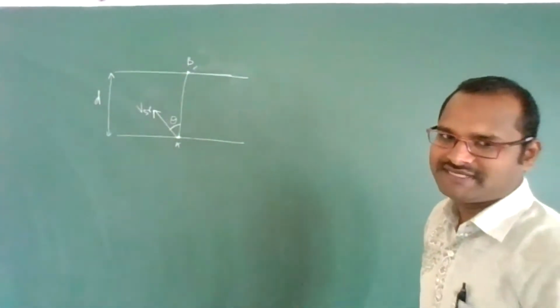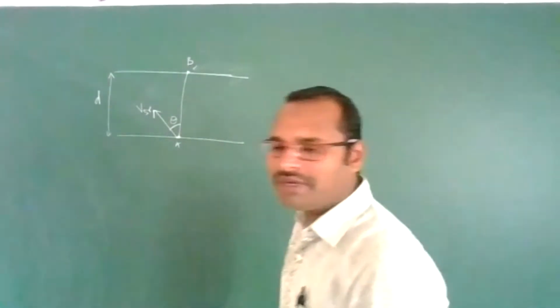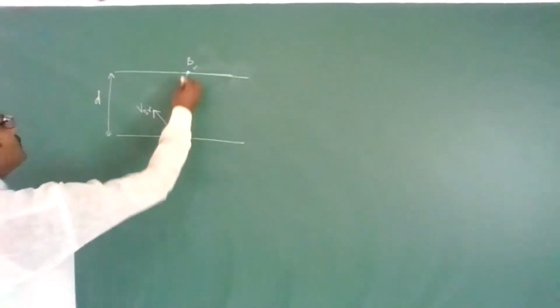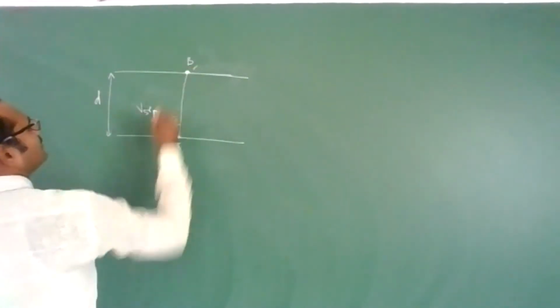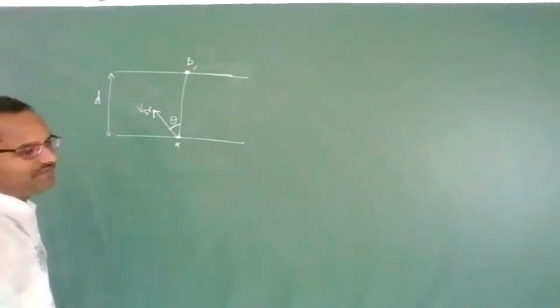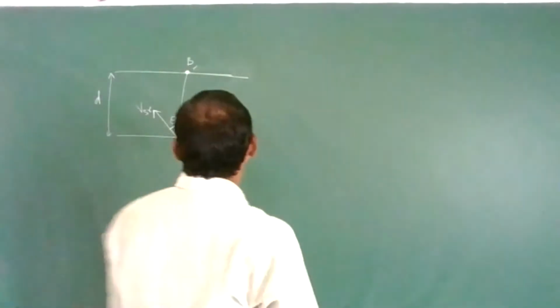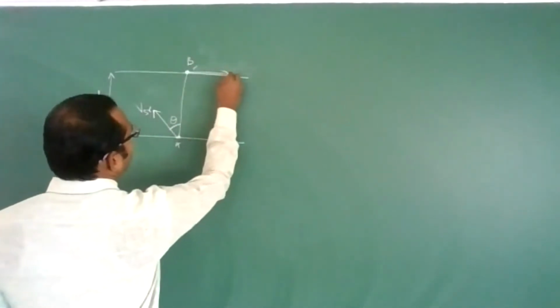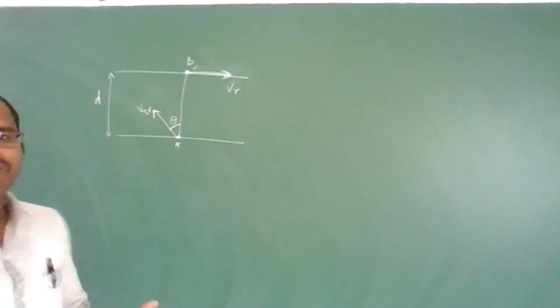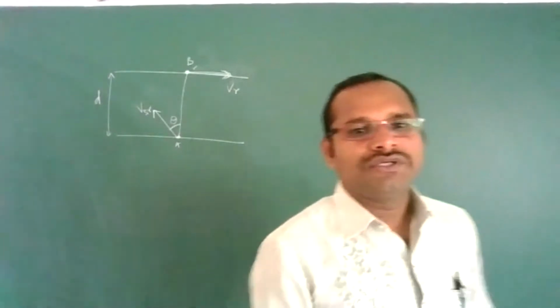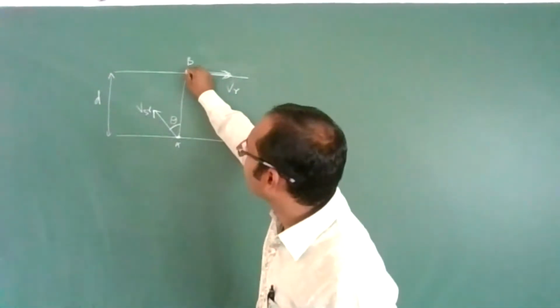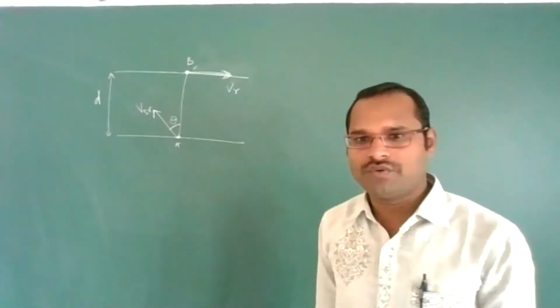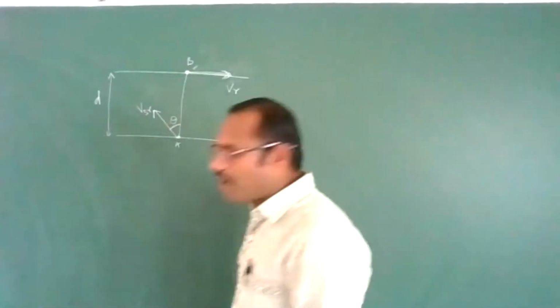He wants to reach the exact opposite end. The velocity of river is in this direction. With what velocity, at what angle, does he have to swim so that he can reach the exactly opposite end? This is our question.